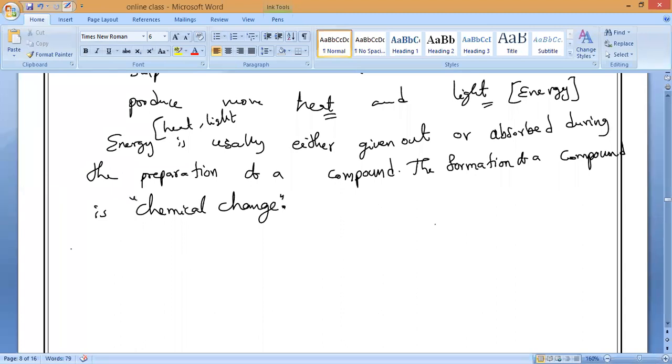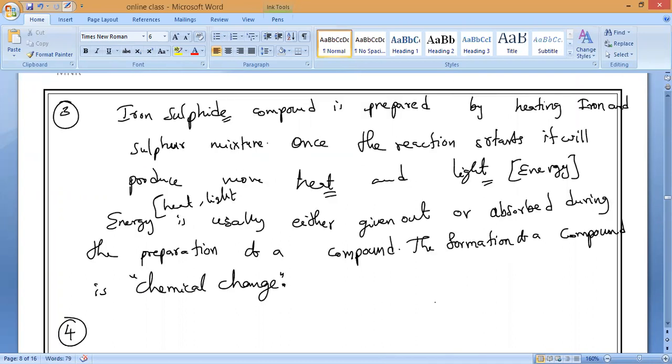Okay, write it. Any doubt? This is the third property. Next, what property? Write it. Take time and write. Two minutes, one minute. So next property, the fourth one, correct?